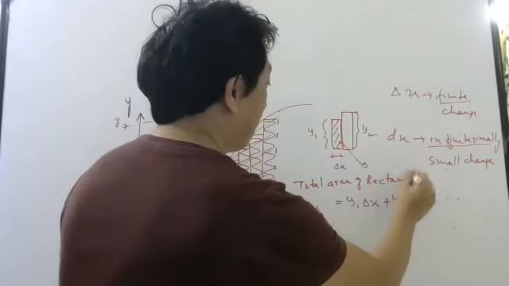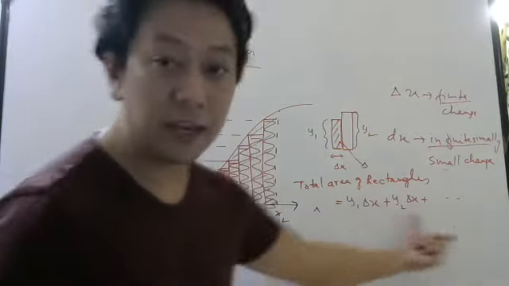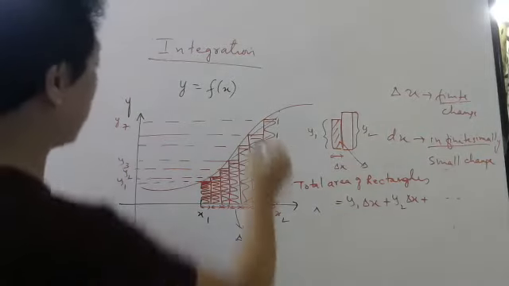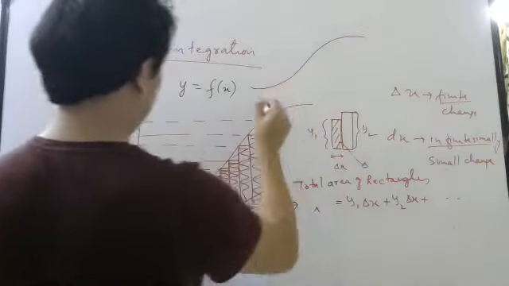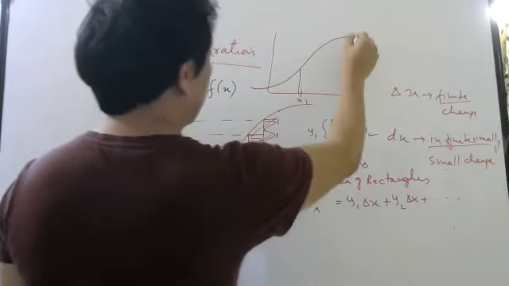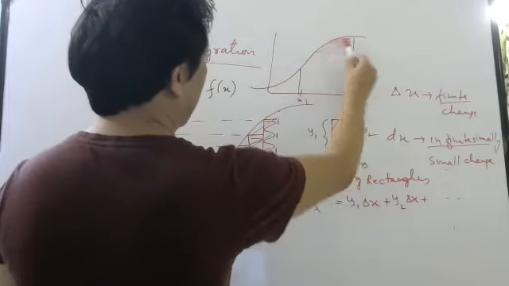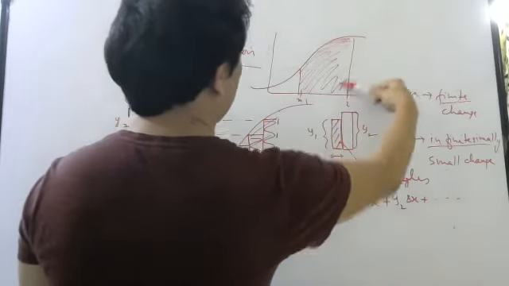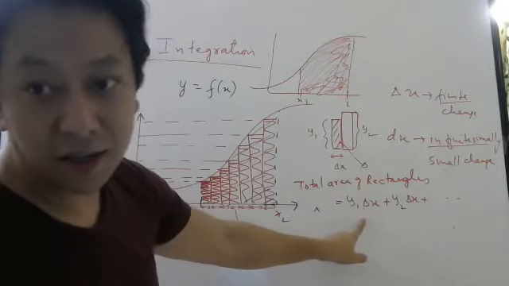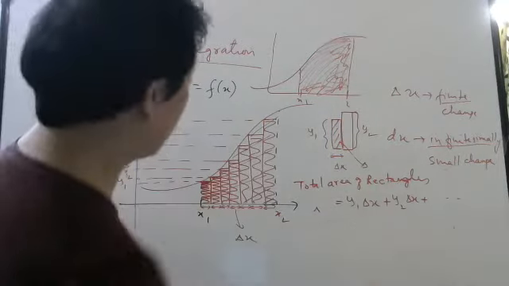Now, can I say this area, whatever I get, is the area which I wanted? Remember, the area which I wanted was this. This was x1, this was x2. I wanted this whole area. Can I say this is that area? No, I cannot say, because you are missing some part.